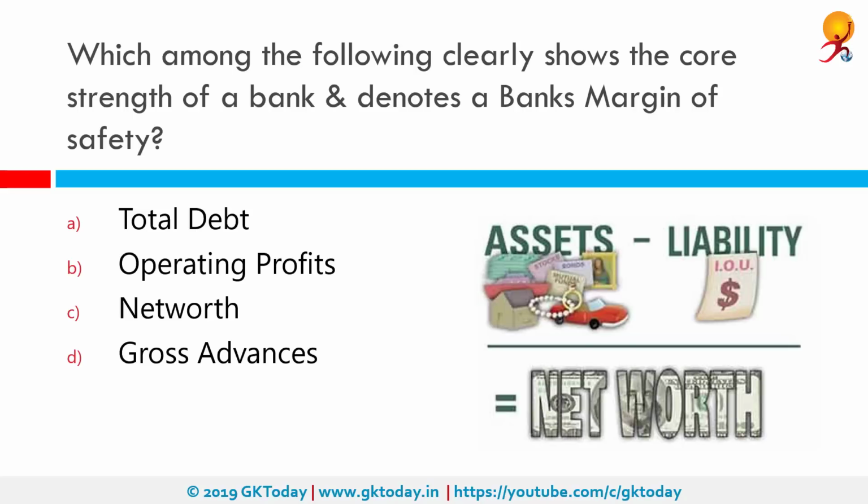Which among the following clearly shows the core strength of a bank and denotes a bank's margin of safety? It's net worth, which is also applicable to companies. So in accounting, net worth is defined as assets minus liabilities. Essentially, it is the measure of what an entity is worth. For an individual, it represents the properties owned minus any debt they have. For a company or a bank, it's the value of the total company.